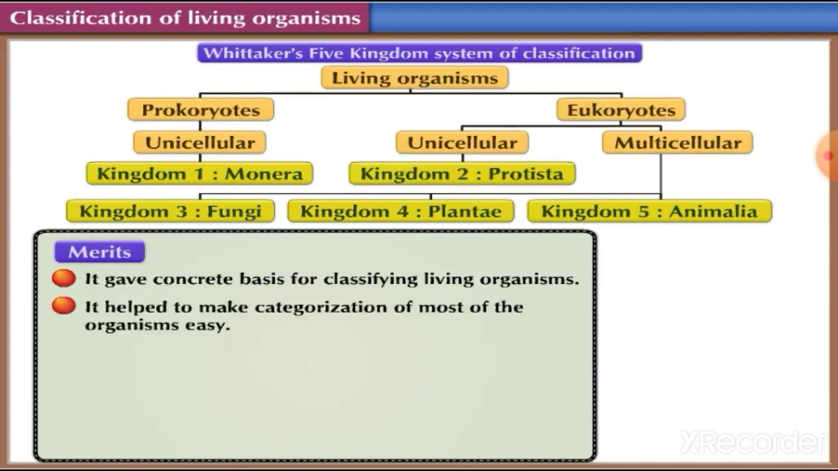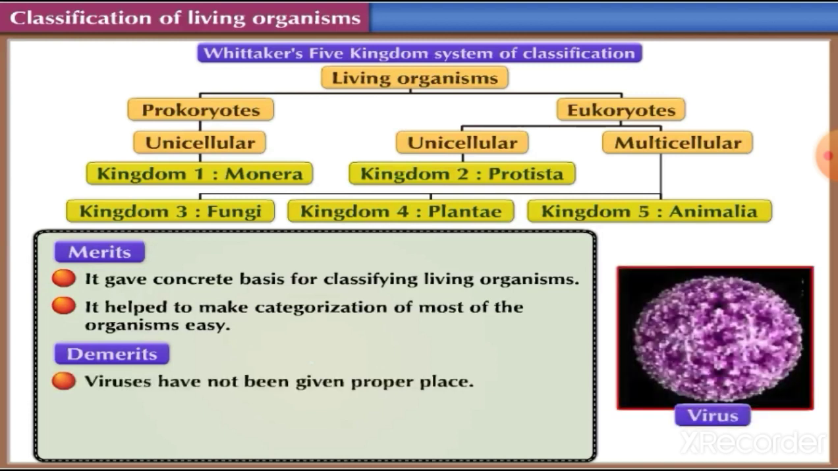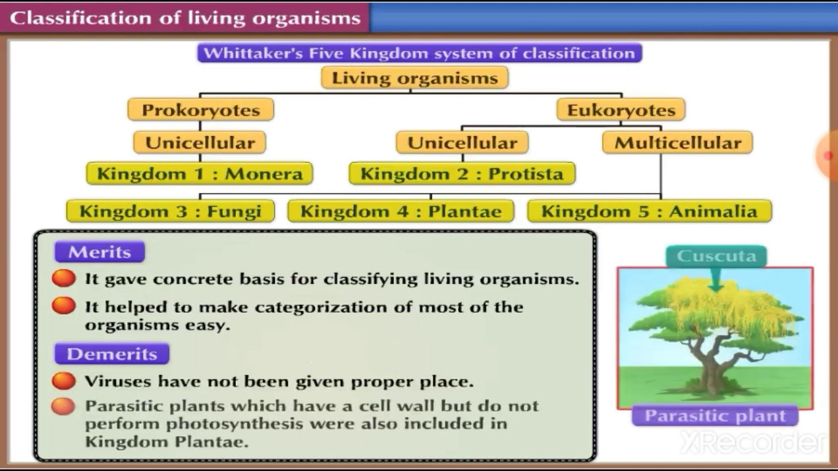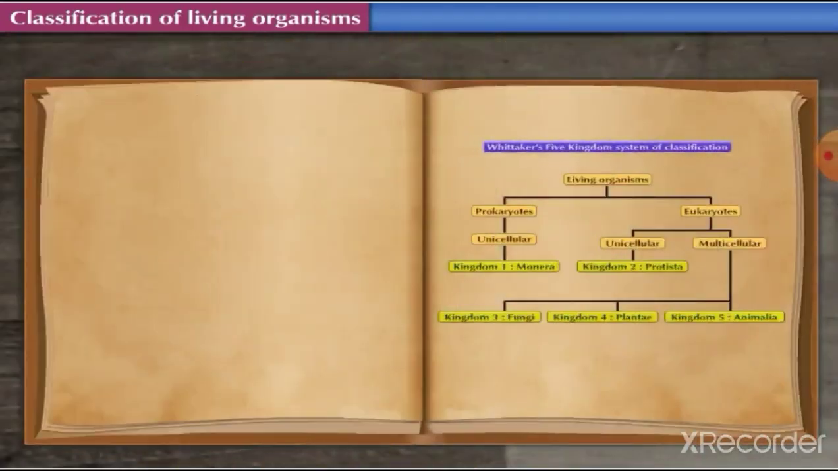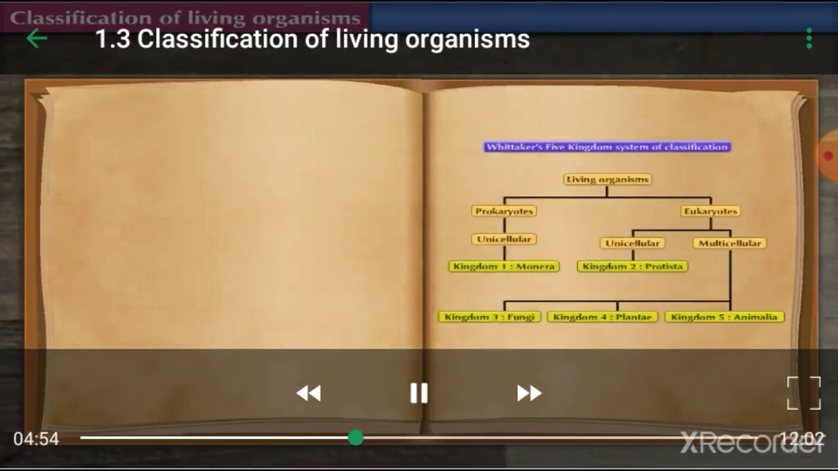However, despite these merits, Whittaker's system of classification also had some demerits. The major demerit of Whittaker's classification is that viruses have not been given proper place in this system of classification. Parasitic plants which have a cell wall but do not perform photosynthesis were also included in Kingdom Plantae. Despite the demerits, Whittaker's 5-kingdom system of classification is still widely accepted for the study and classification of living organisms.